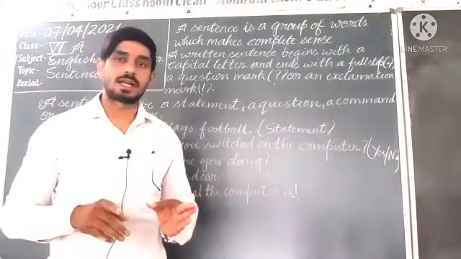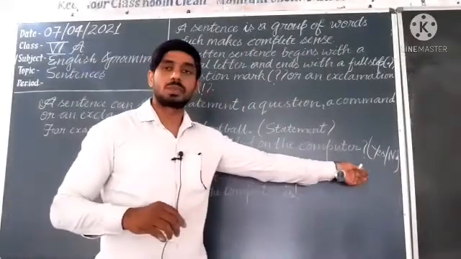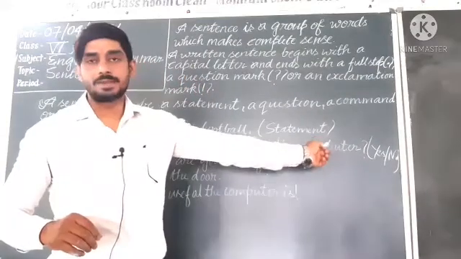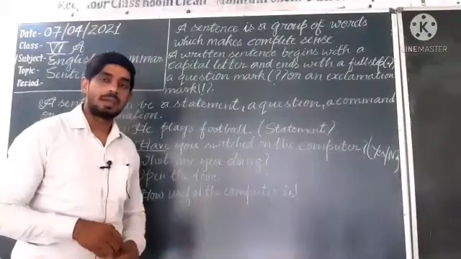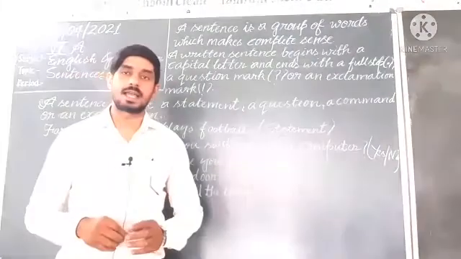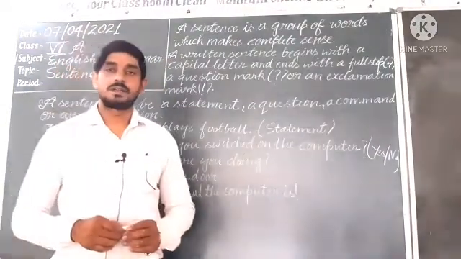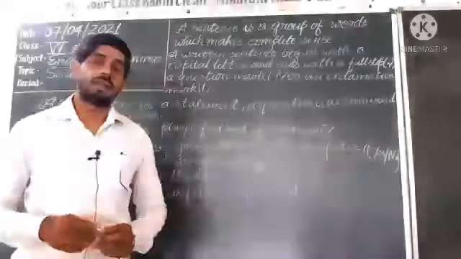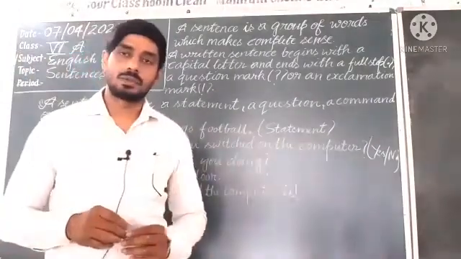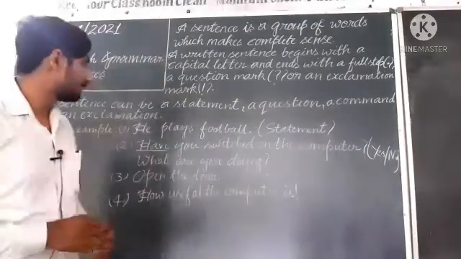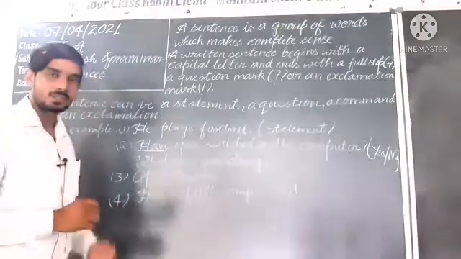If any sentence starts with a helping verb, and at last you use a question mark, it means that it is an interrogative sentence, a yes no type question. In yes no type questions you will get helping verbs is, am, are, was, were, will, shall, has, have, had, and all the modal verbs will, would, may, might, could, can. You can use these to ask questions at the start. It will be known as yes no type questions.